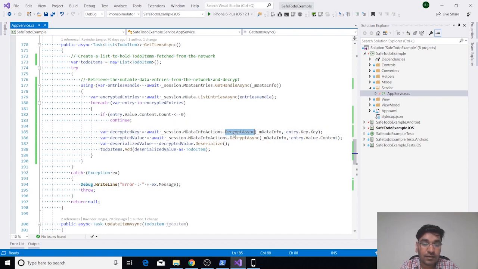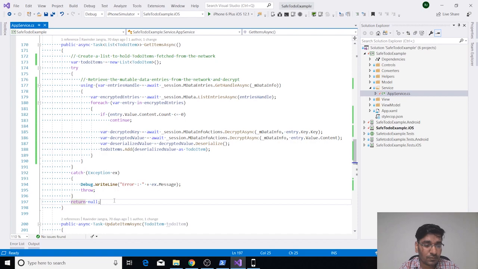So we have decrypt async function. We will be passing our mdata info and our key, and then we will be decrypting our value using the content property in your entry.value.content, and then deserialize that byte array into your to do item, and then add that to do item into your to do items list. So basically now we have a list of to-do items, and we need to return that to-do item list from this function.